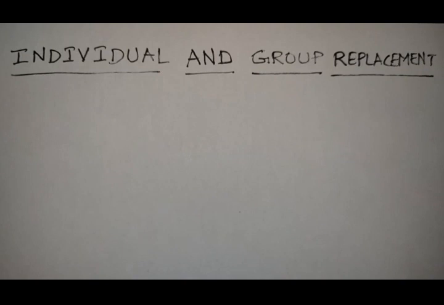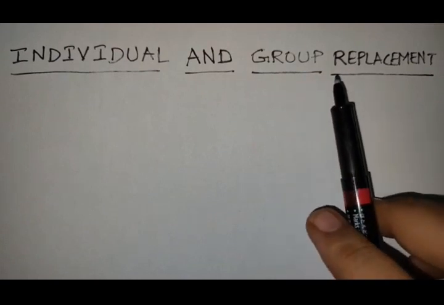Suppose there are 20 bulbs. In those 20 bulbs, if one bulb fails, we are going to replace that bulb. That is what we call individual replacement. And the next one is group replacement. What group replacement means is that here we are replacing the items in a group-wise manner.